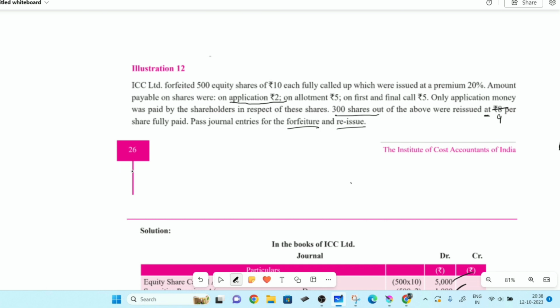If you read the line, it says were reissued at 9 per share. Up to this is one piece of information. After that, what is given? Fully paid. Fully paid is share capital information. Fully paid means the full value of one share, the face value.